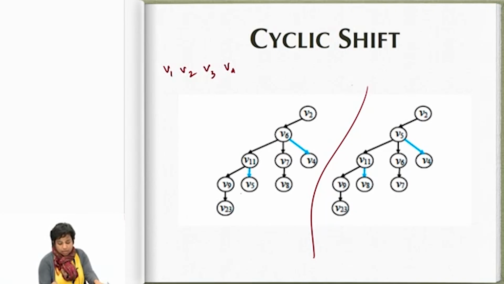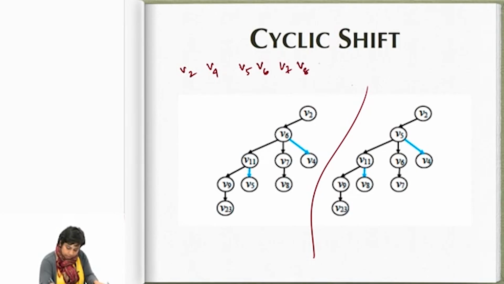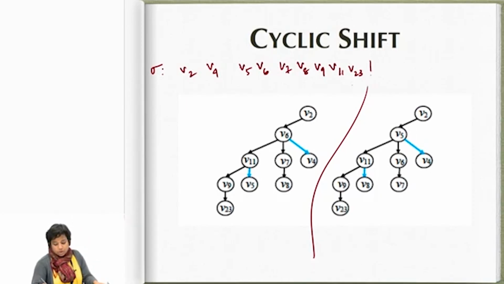In this case, what this topological order means is that V1 appears before V2. V1 is nowhere to be found in this example. So V2 is the first thing, then V4, and V3 also does not appear. Then V5, V6, V7, V8, V9, V11 and V23. This is the topological ordering that we are looking at.